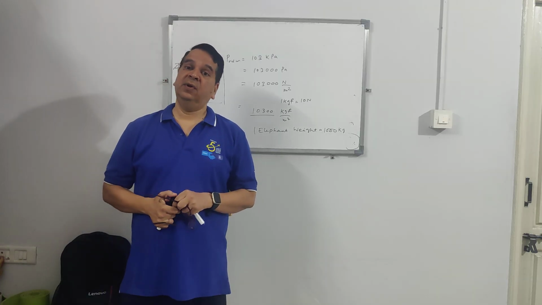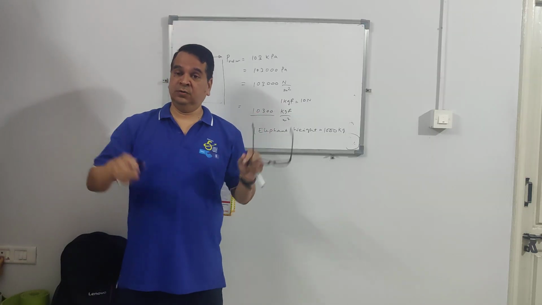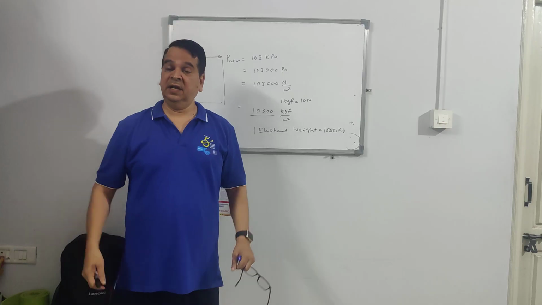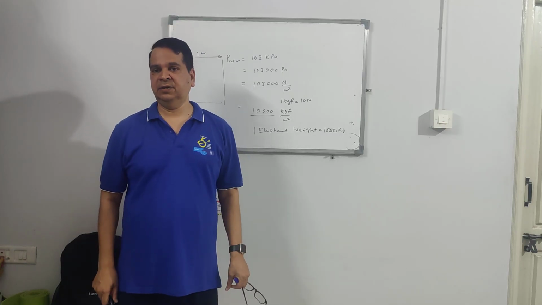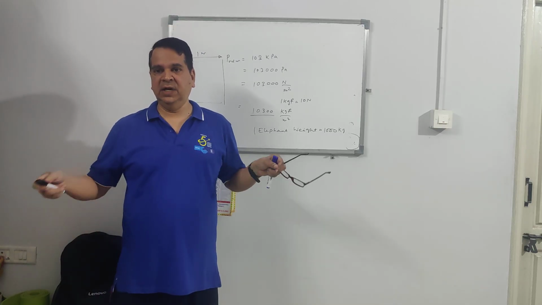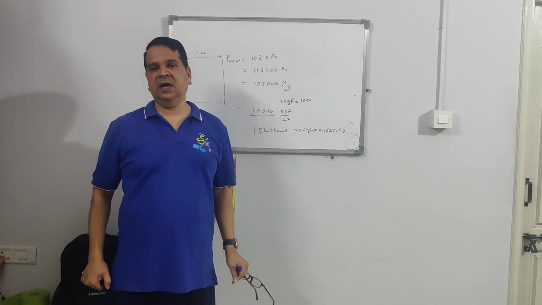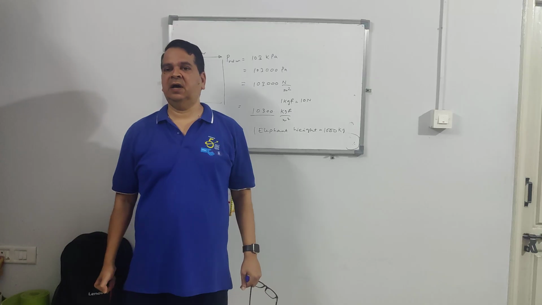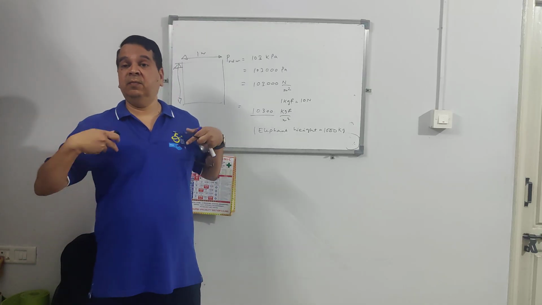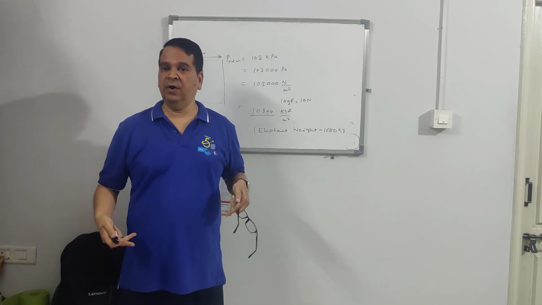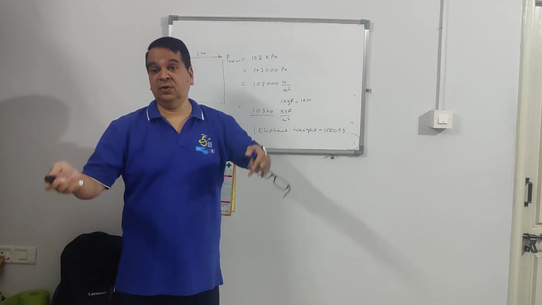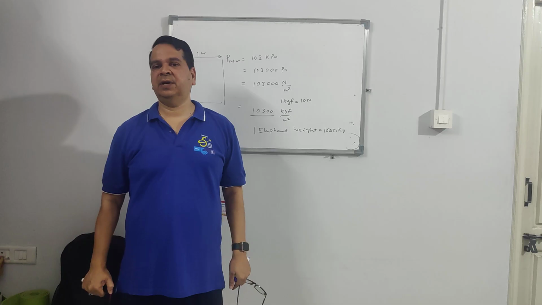Okay. Then you will ask, if so much atmospheric pressure is exerted on us, then why are we not getting crushed? If 10 elephants stand on us, we will immediately get crushed and die, no? So why is that not happening? Because internally we have a pressure which is balancing the atmospheric pressure.